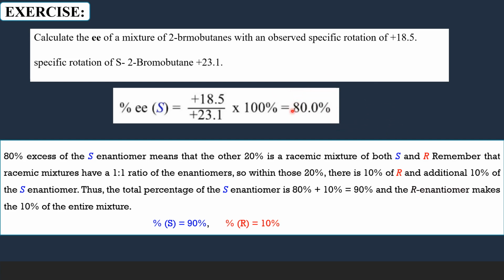So altogether 80 plus 10, 90% of dextrorotatory isomer is there in the mixture, and 10% is the levorotatory isomer. So this is how you can calculate the enantiomeric excess or optical purity, the percentage of dextrorotatory enantiomer, percentage of levorotatory enantiomer, all that.